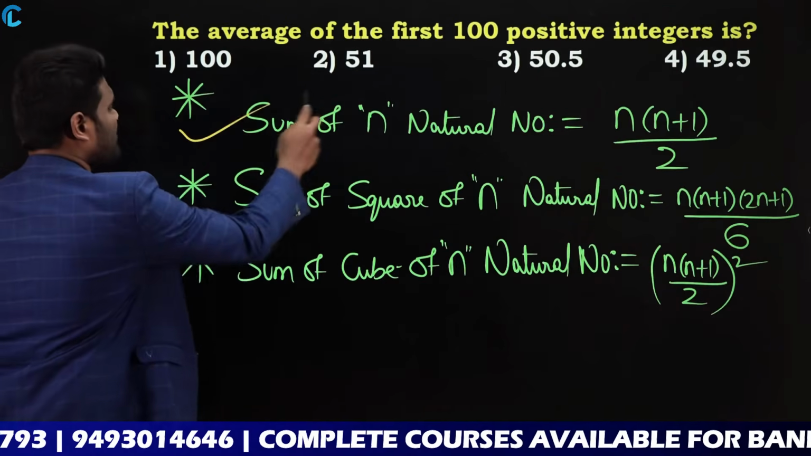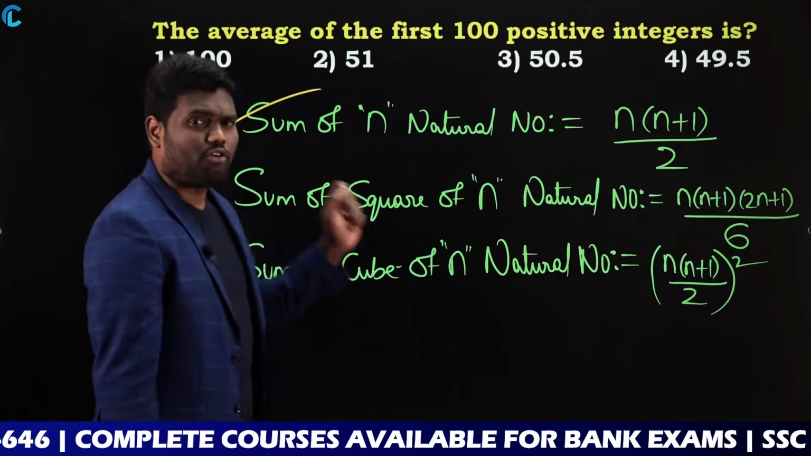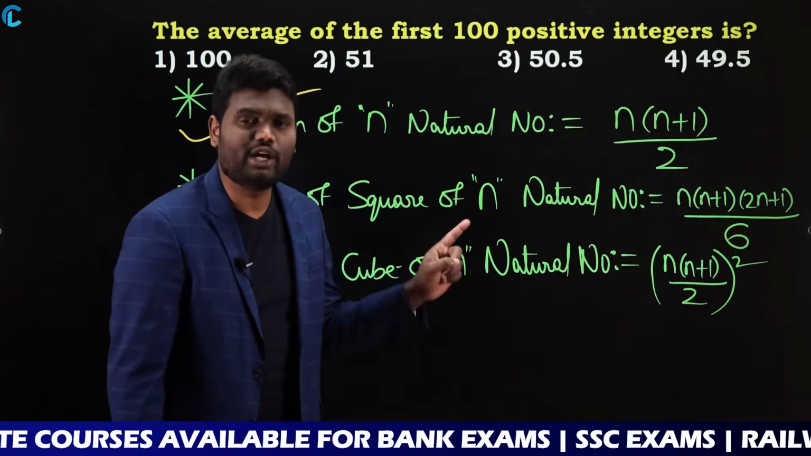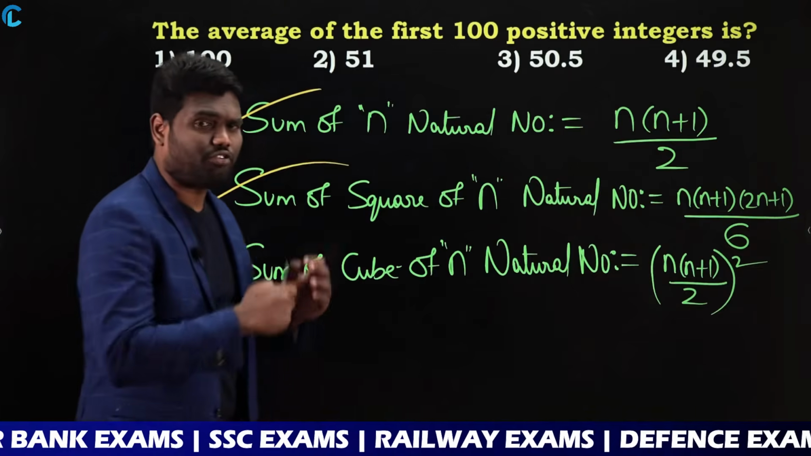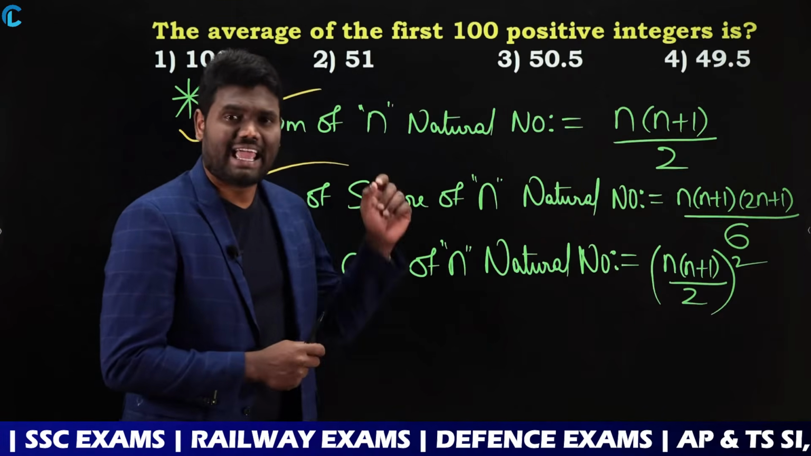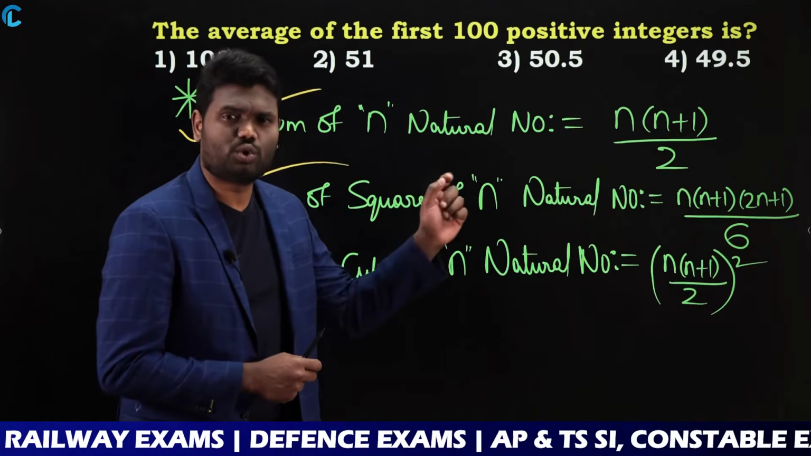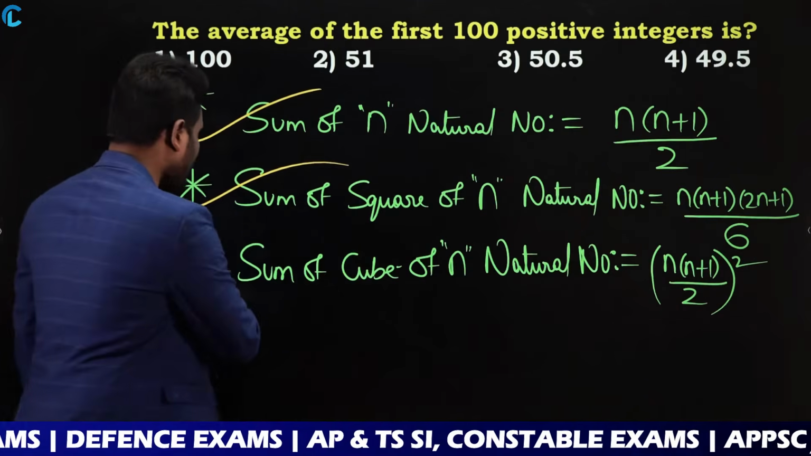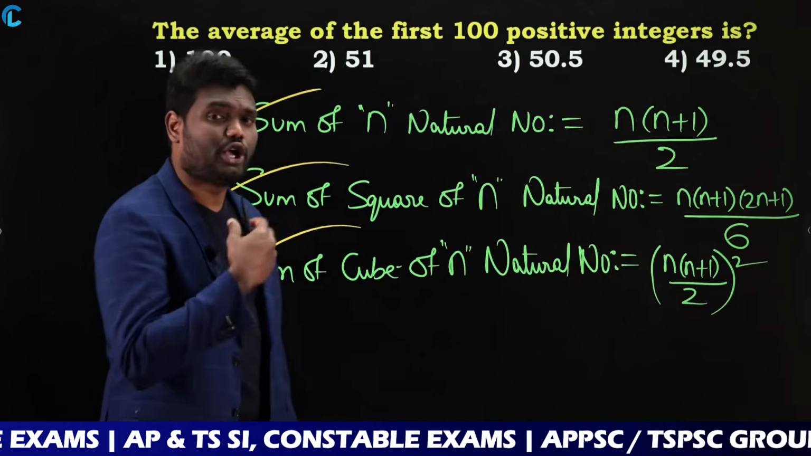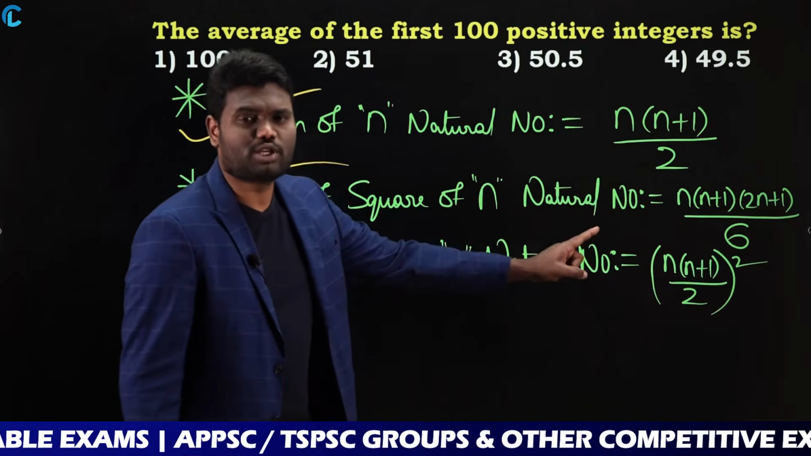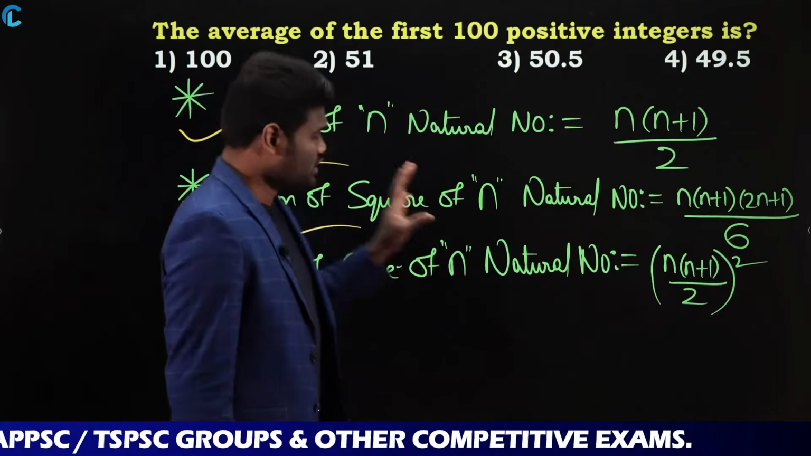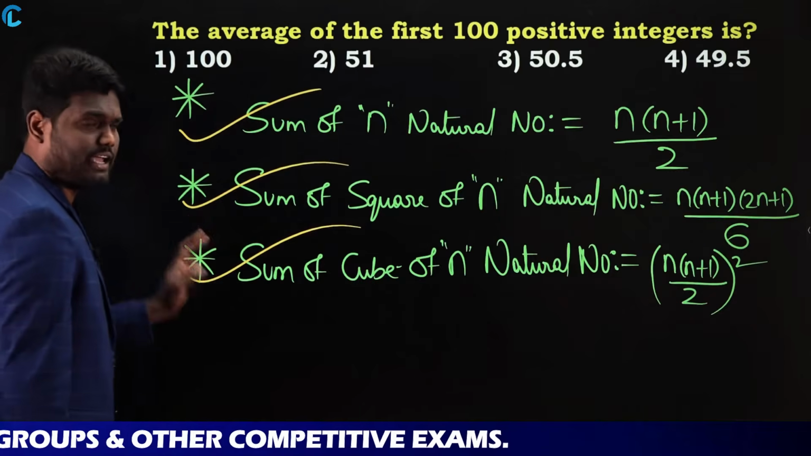First one is sum of n natural numbers. Sum of n natural numbers formula is n into (n plus 1) by 2. Next is sum of squares of n natural numbers. Formula is n into (n plus 1) into (2n plus 1) by 6. And the next is sum of cubes of n natural numbers. Formula is [n into (n plus 1) by 2] whole square. Okay. So note this. This is really important.